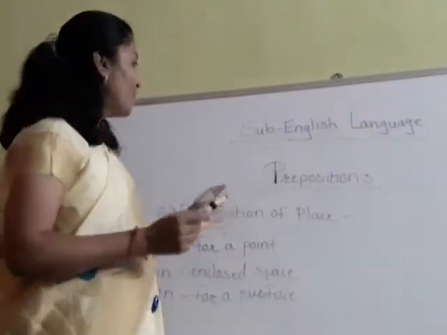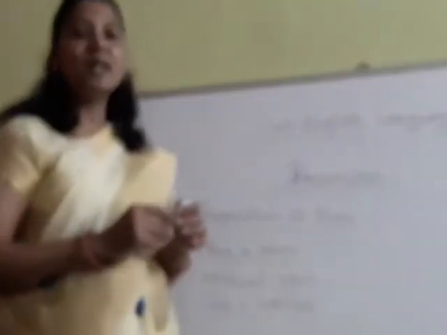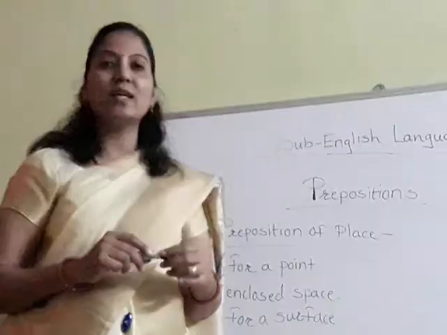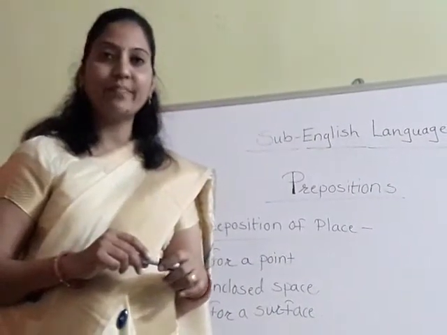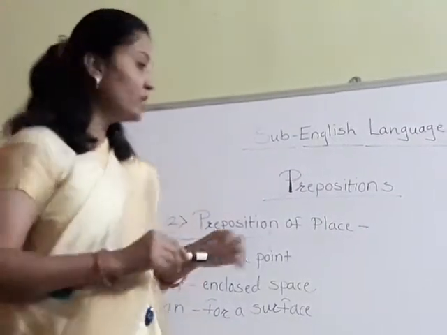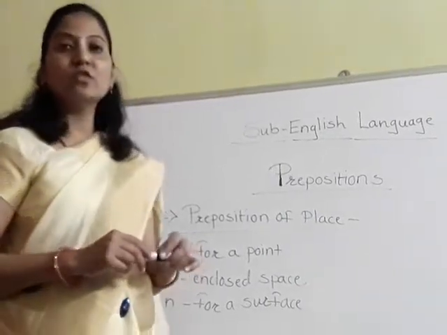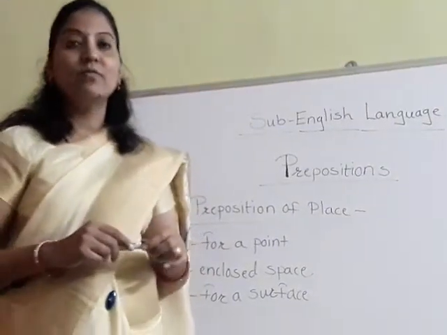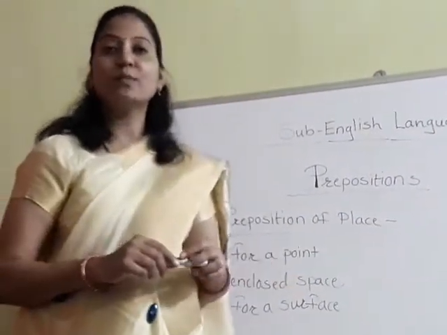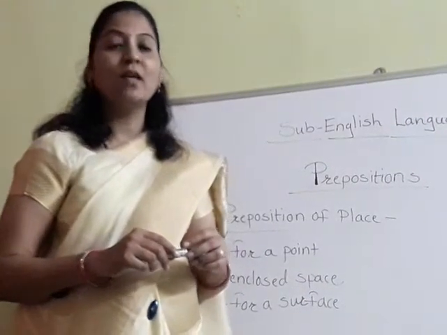But these prepositions at, in and on are also known as the prepositions of place. It means we can use these prepositions to show place.